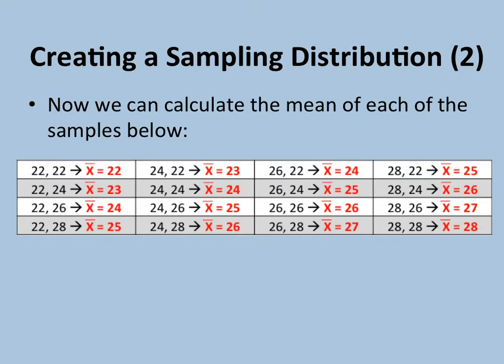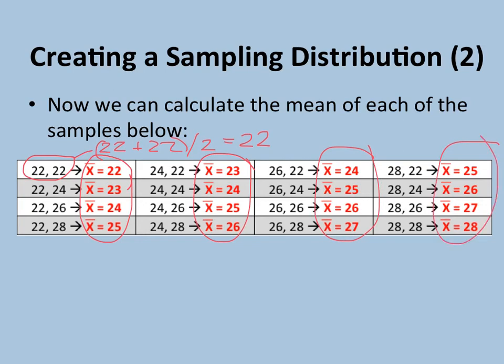For example, to find the mean of our first sample, we would add the 2 observations, divide by the total number of observations, in this case 2, to find our sample mean of 22. We would continue this process with the rest of our samples to find each of the sample means of all of our possible samples of 2 from this population.